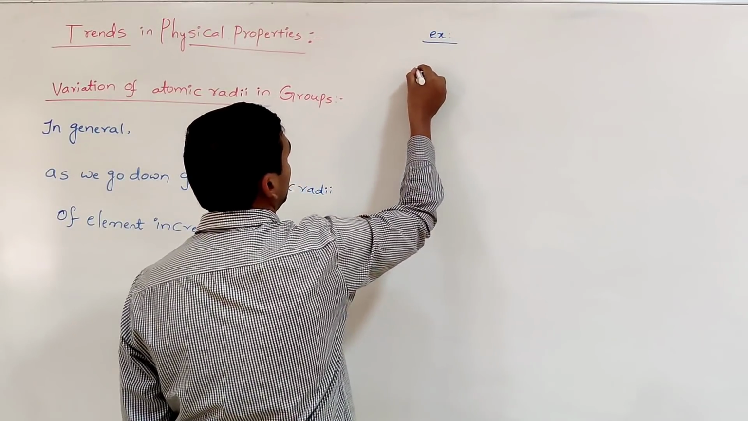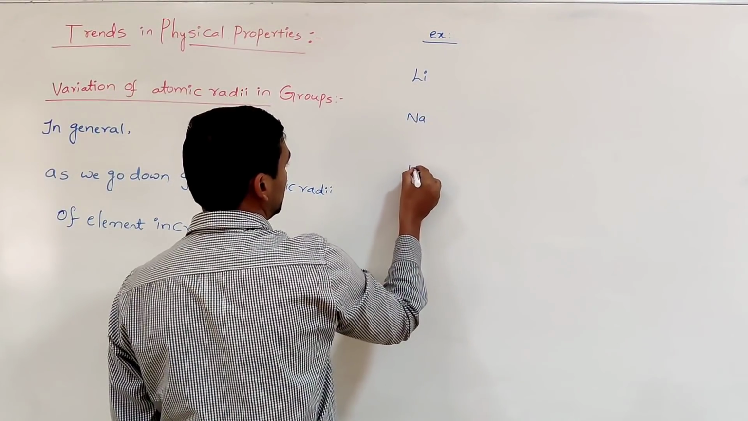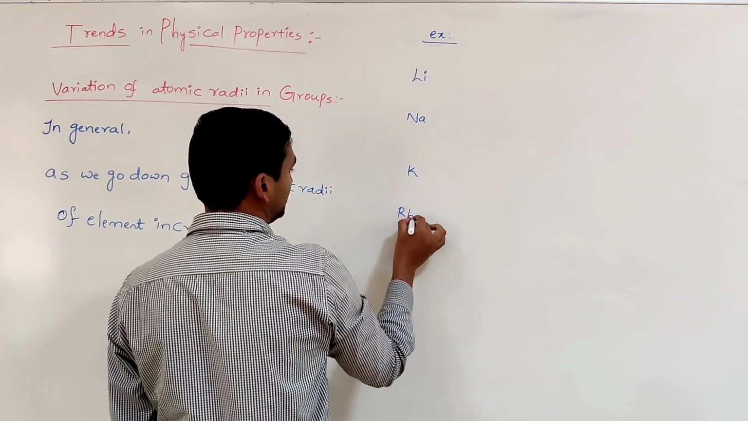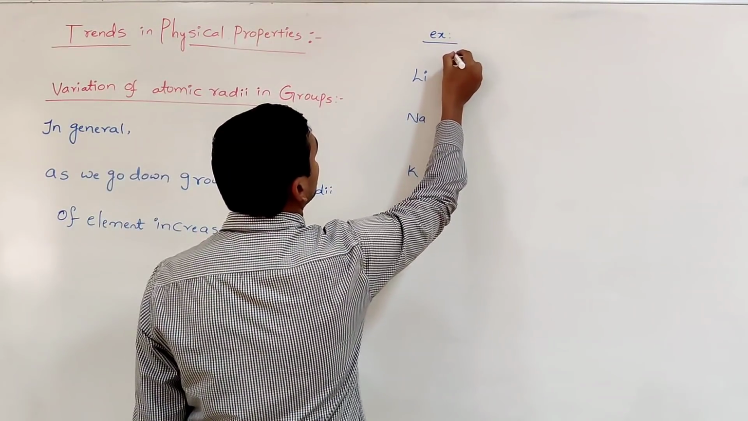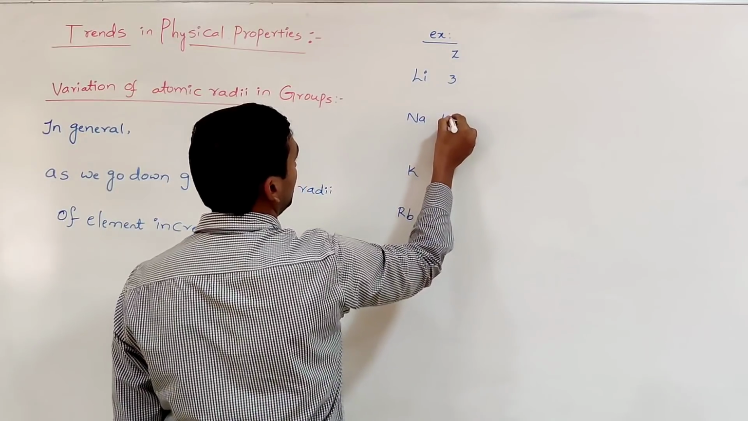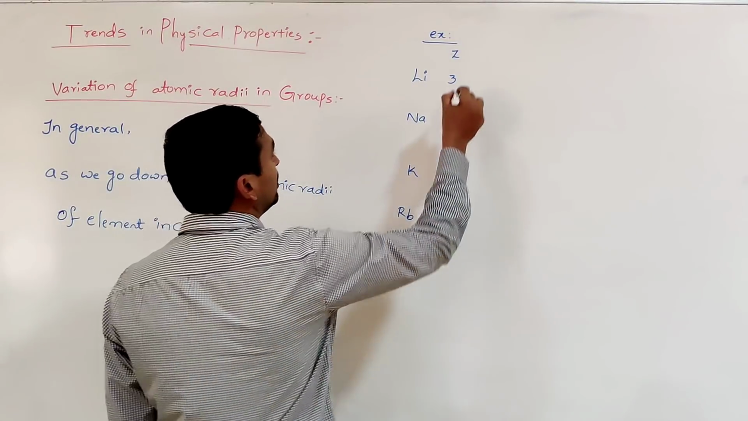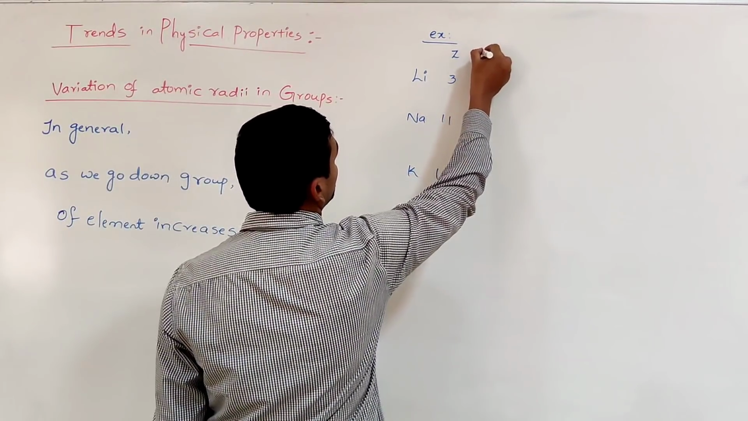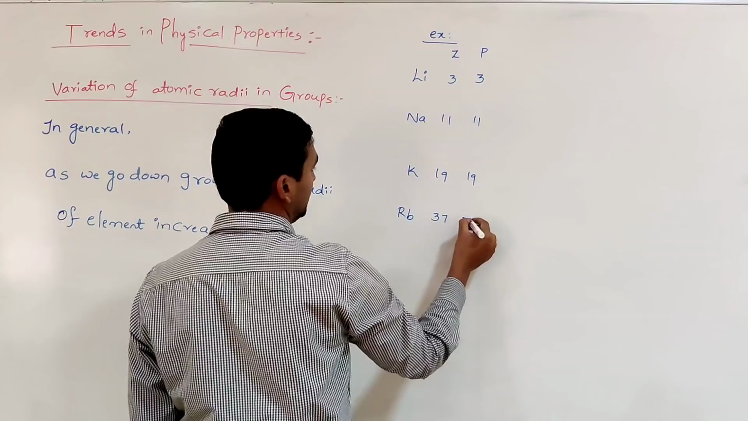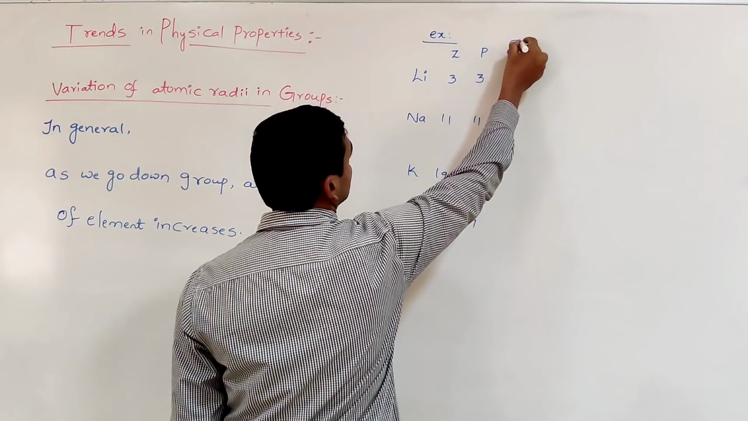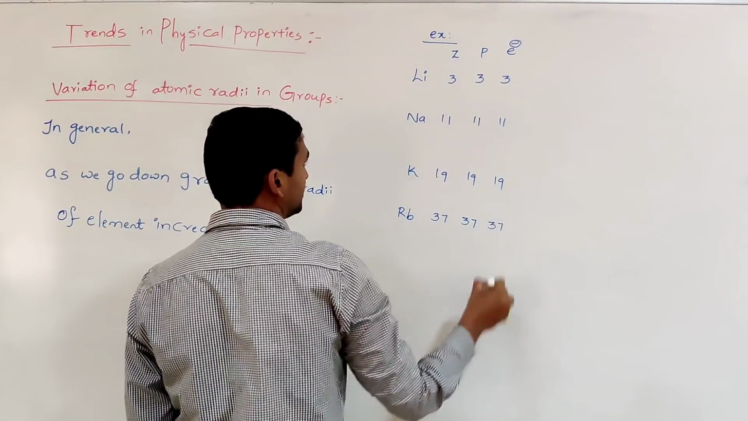Take a group of elements, say the first group elements: lithium, sodium, potassium, rubidium. The atomic number Z is equal to 3, 11, 19, 37. Here the number of protons is 3, 11, 19, 37, and the number of electrons is also 3, 11, 19, 37.